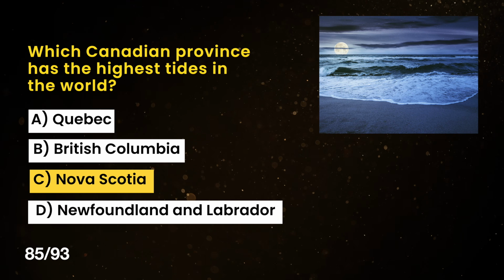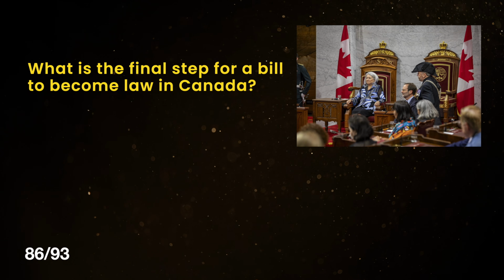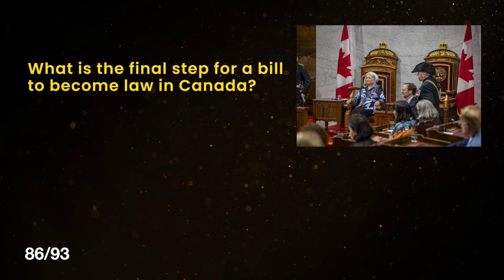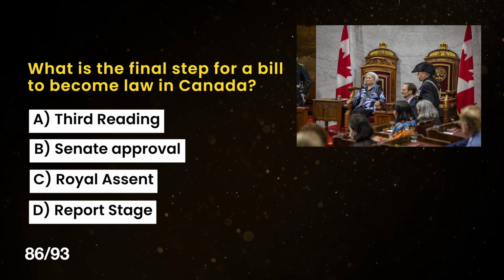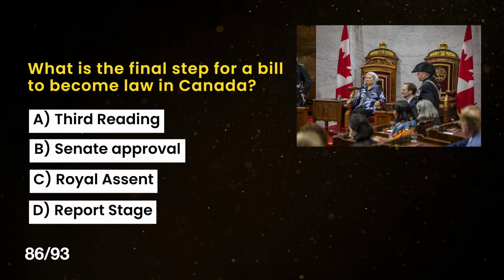The correct answer is C. Nova Scotia. What is the final step for a bill to become law in Canada? A. Third reading. B. Senate approval. C. Royal assent. And D. Report stage.